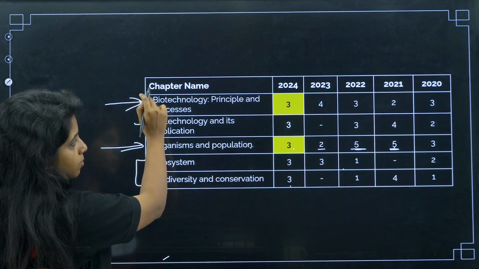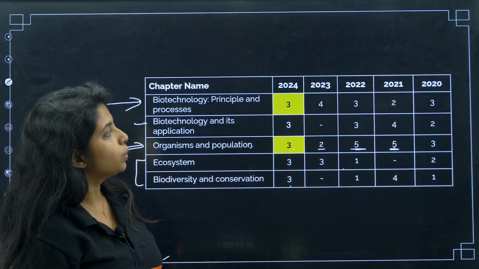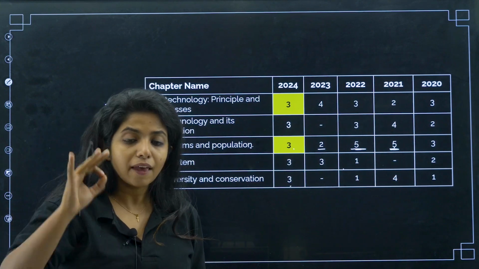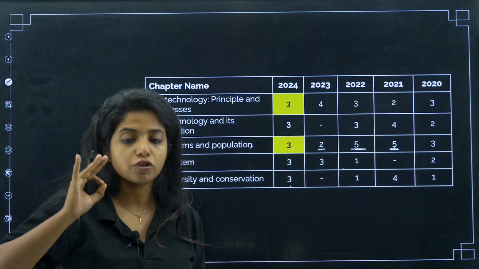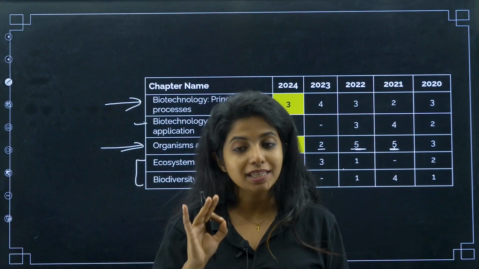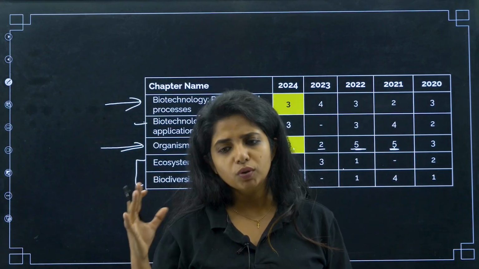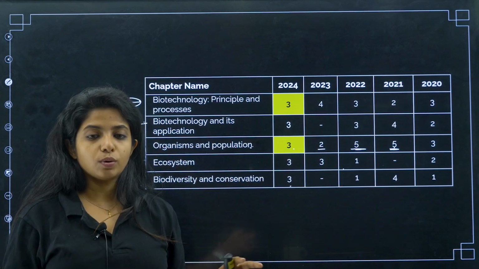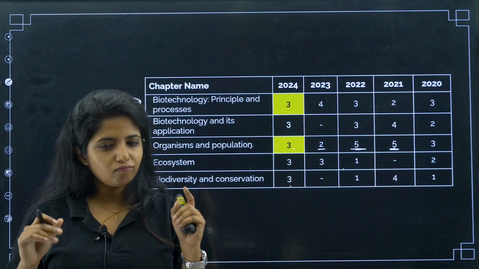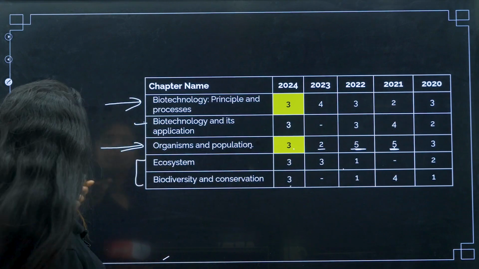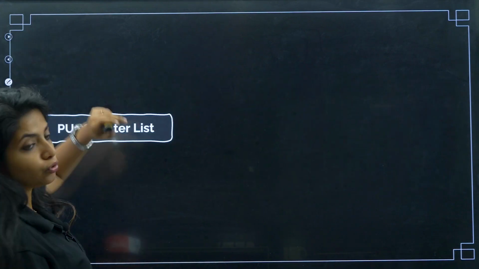So these are the medium priority chapters, these are the high priority chapters. Go through them really well. The 7 chapters, fix them. Every single day you have to practice questions from each of these chapters, if you are someone who is taking biology seriously. Now if you're someone who does not have anything to do with biology, then it's okay. But if you want to get into streams like veterinary courses or things like that, then pakka, you have to keep it on priority. Okay, so that's all about your PU2 chapter list.